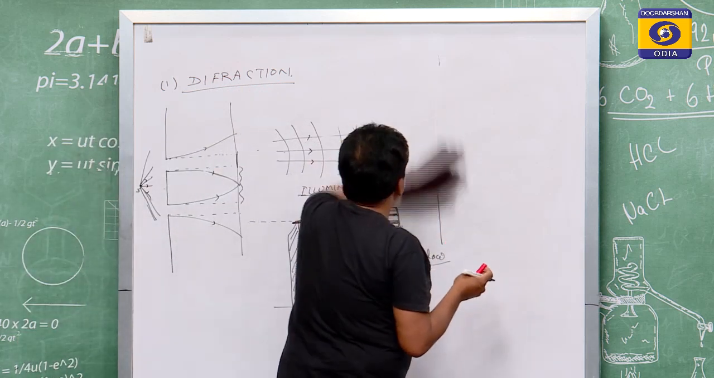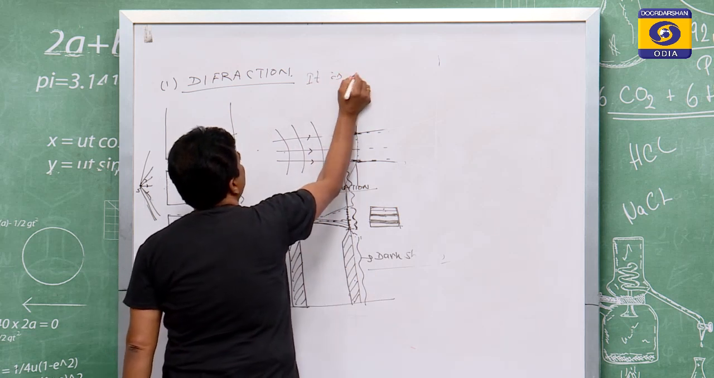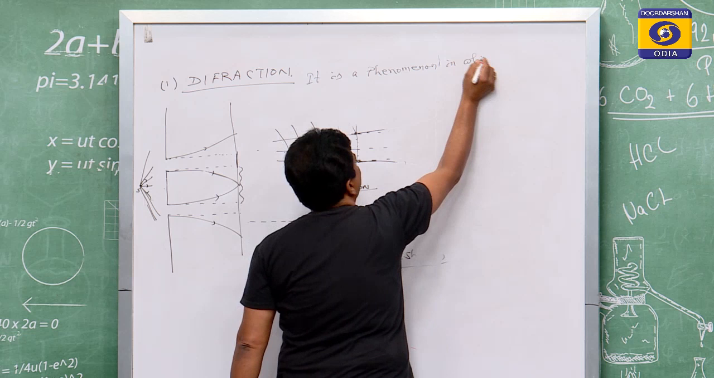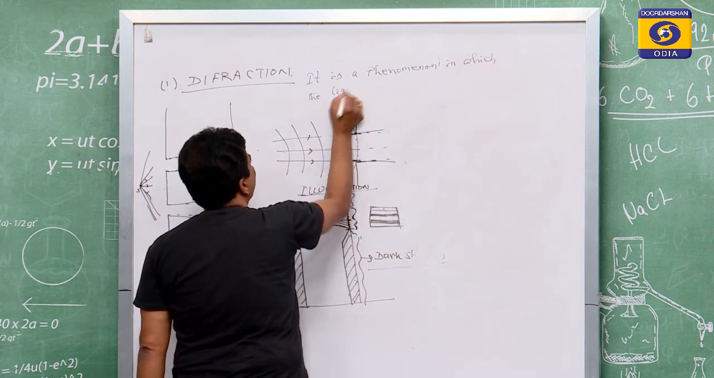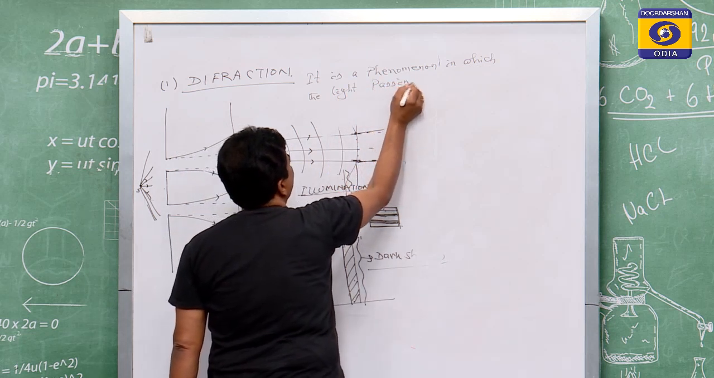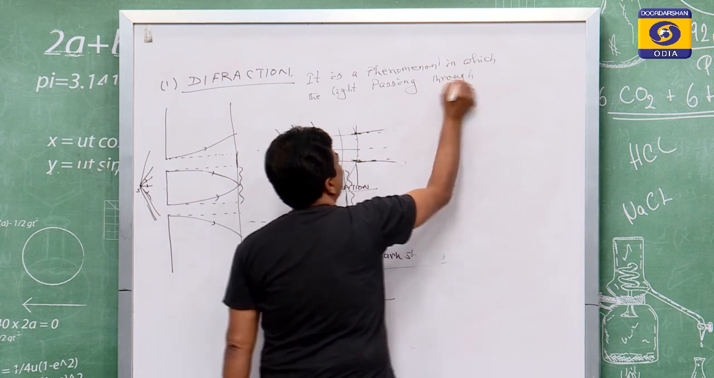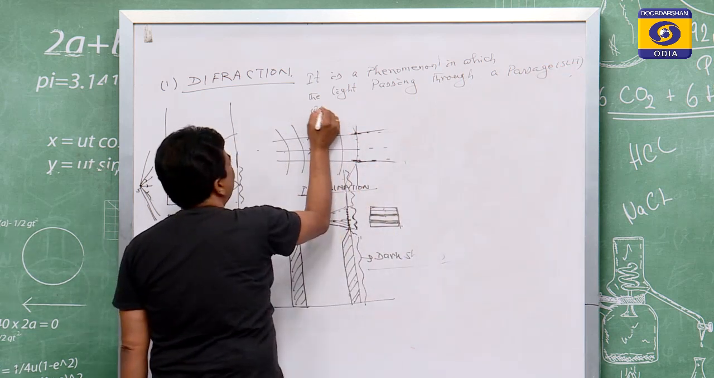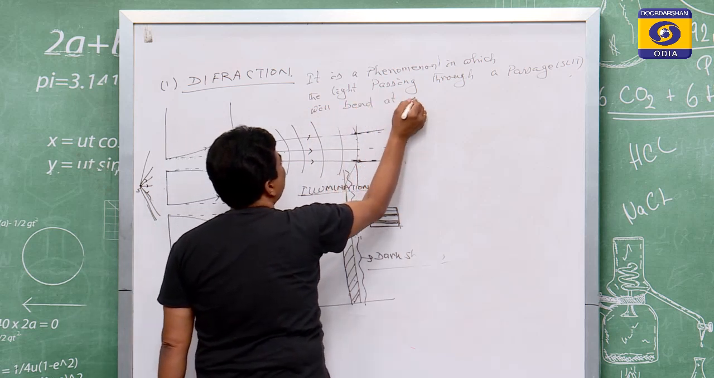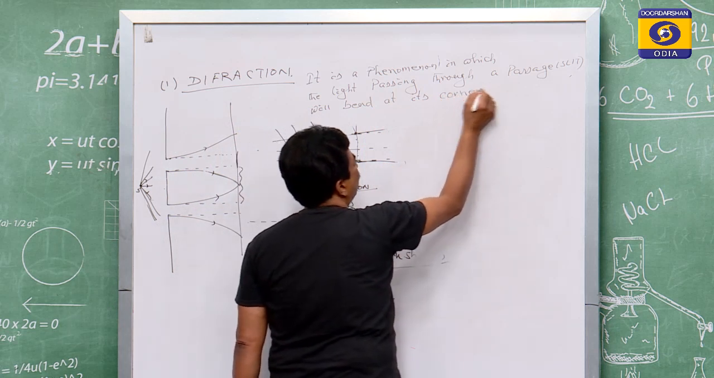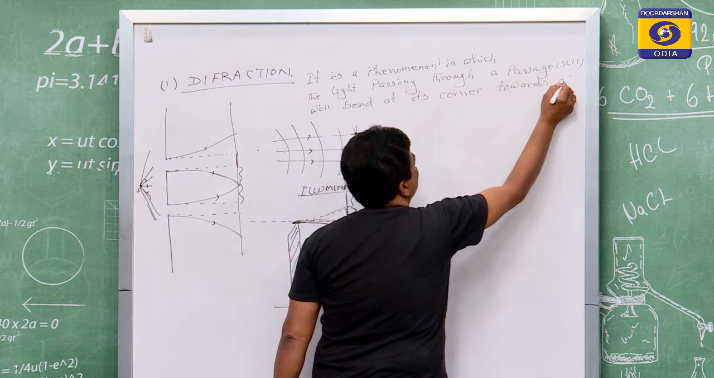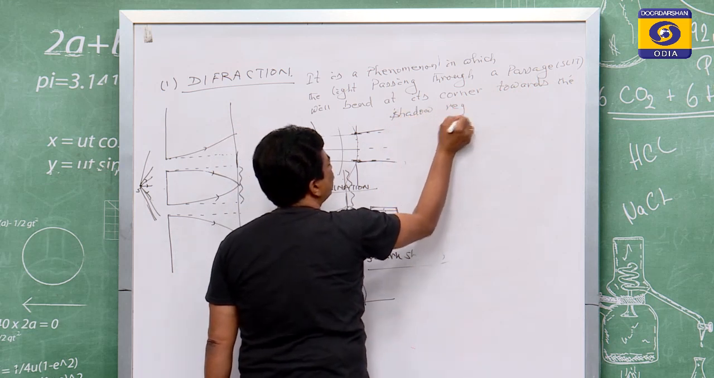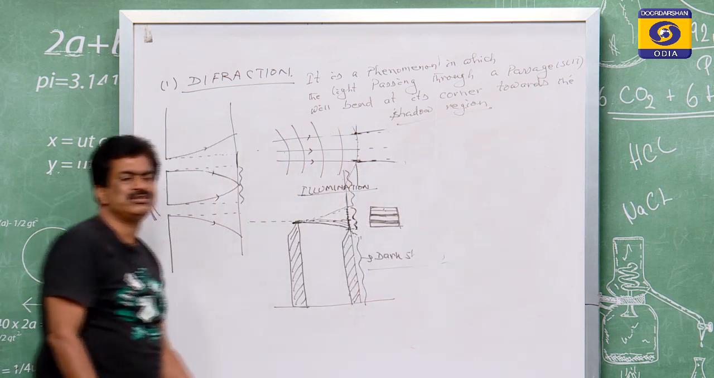So what is diffraction? It is a phenomenon in which the light passing through a passage or slit will bend at its corner towards the shadow region. This phenomenon is known as diffraction.